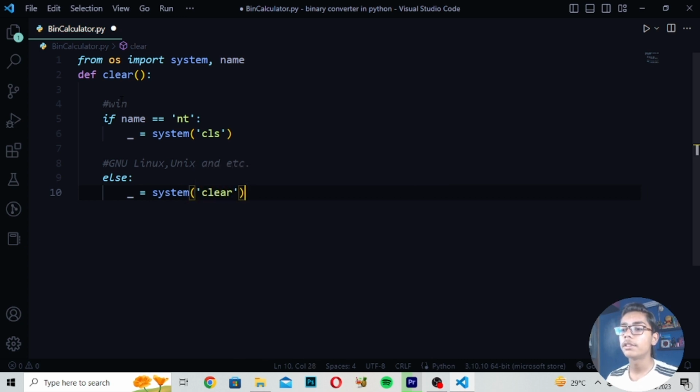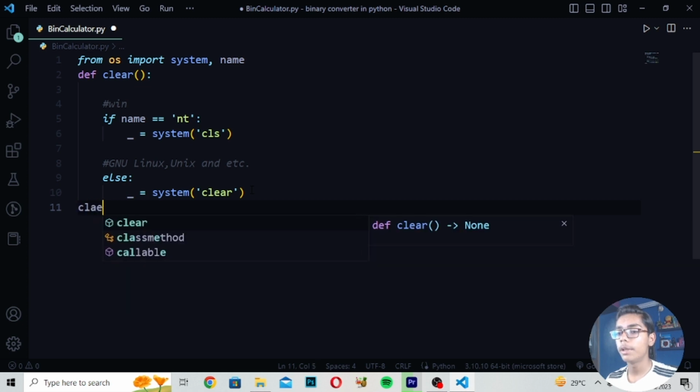So you can see I have written cls, which means we have defined our cls command prompt from here, and below it we have the clear command. If the user has written wrong details and wants to remove them, they can just clear them. You can see I've written the clear command here, so the user can clear the details he has written wrong. Then after this I will write clear and make brackets here.